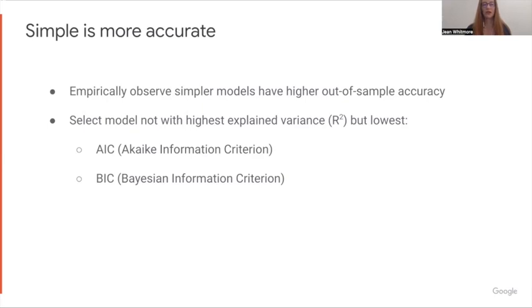Because of this, when we do techniques to choose between different regression models, for example, we don't just choose the one with the highest explained variance, or R squared. Instead, we have these other criteria we use that we minimize. One of them is the Akaike information criterion. And roughly speaking, it's how much information you get per parameter. So if you add too many parameters, you start getting less information per parameter. And another one that's sometimes been used is the BIC, Bayesian information criterion. These type of criteria are there to help us avoid picking an overly complex model.